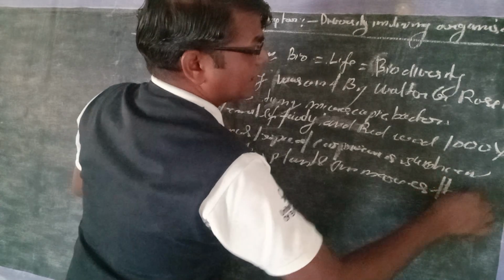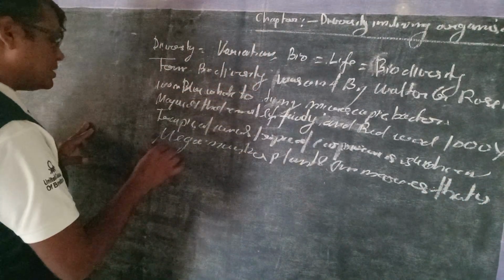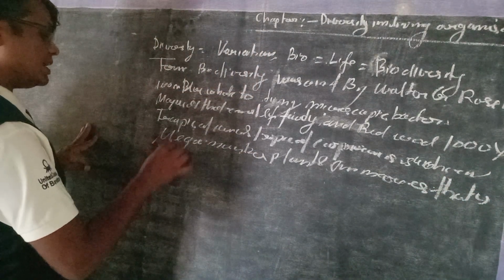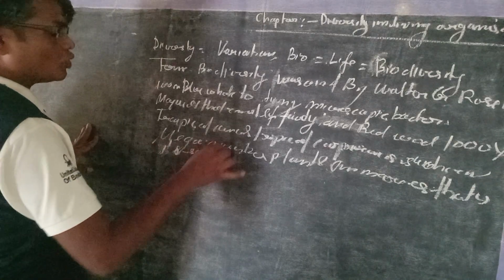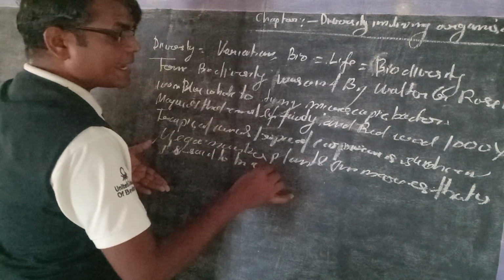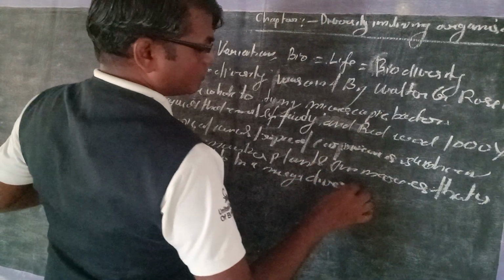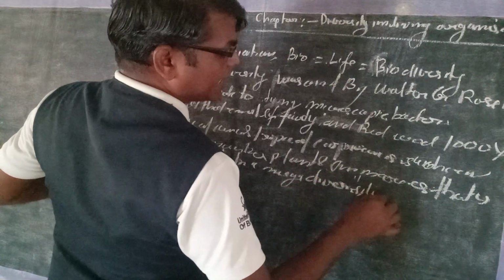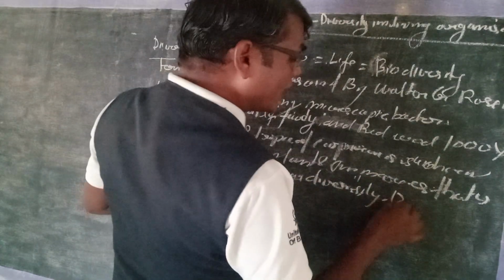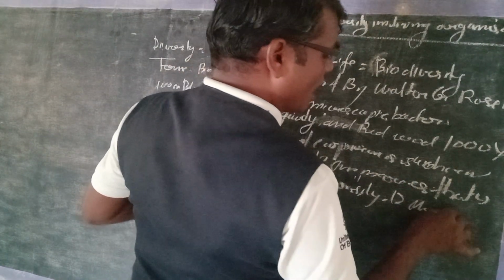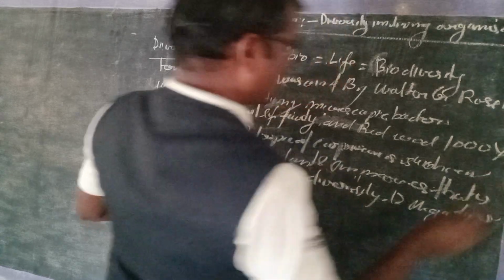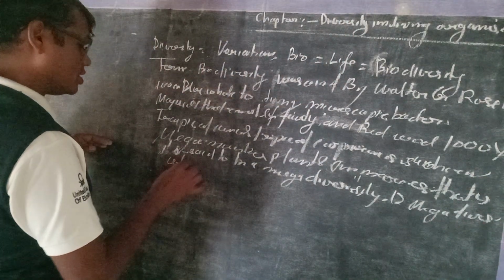That is why it is said to be mega diversity.